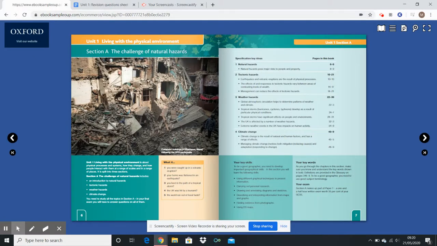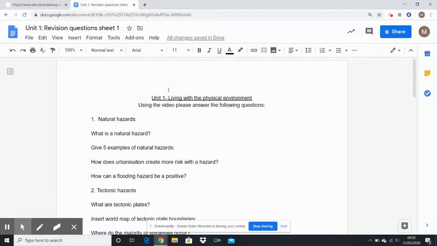Hello and welcome to the review of Unit 1, Section A, the challenges of natural hazards. And to go with this module as well, you have your normal kind of revision questions just to help you out and just to go through, check your understanding and that you get the unit.